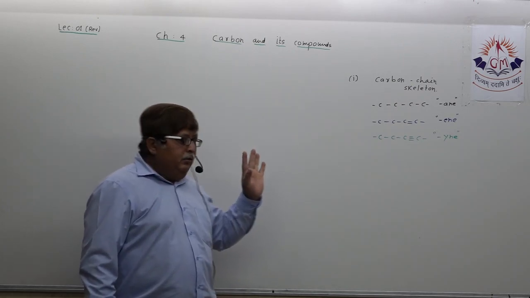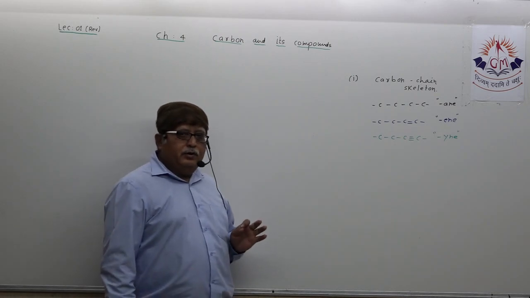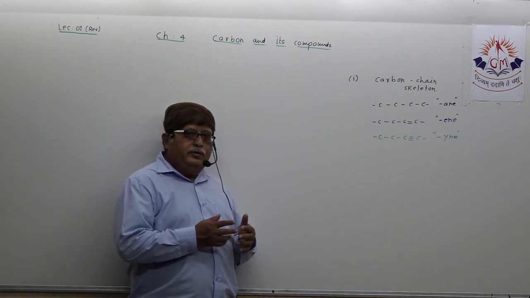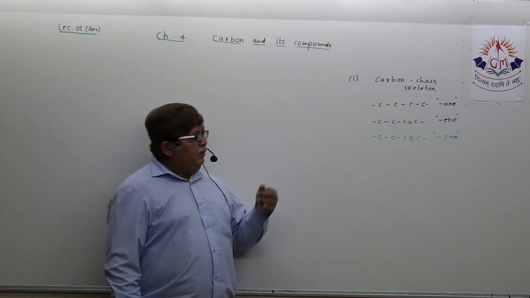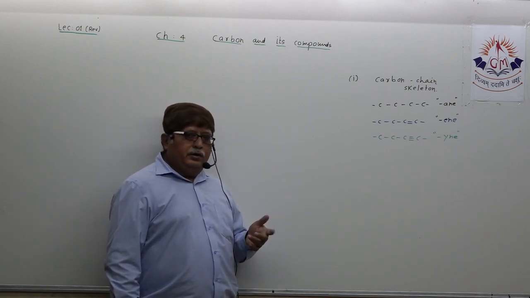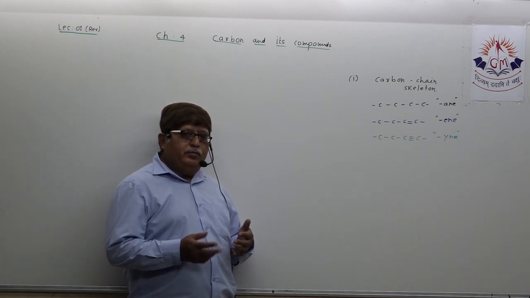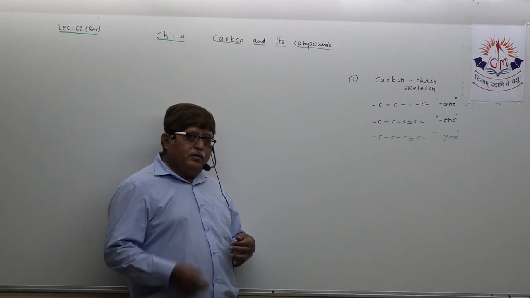Single means ANE, maybe methane, ethane, propane, butane, pentane, hexane, whatever. Double, ENE suffix. It can be ethene, propene, butene, pentene, hexene, whatever.